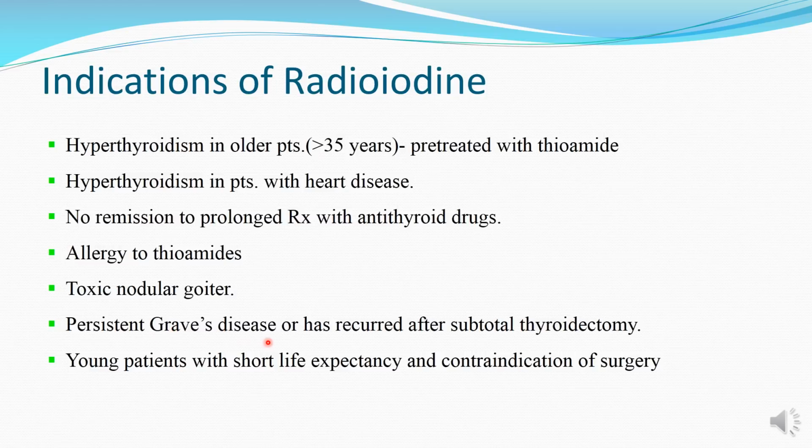Patients with Graves' disease, patients with persistent Graves' disease or recurrence of the disease after subtotal thyroidectomy, in such cases also radioiodine is used to kill the remaining thyroid tissue, which can lead to hyperthyroidism again. In patients who are young but have many medical complications and a short life expectancy, and where surgery is contraindicated, in such rare conditions radioiodine can be used.